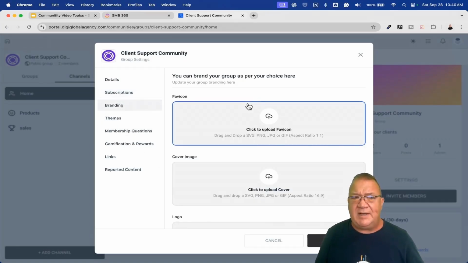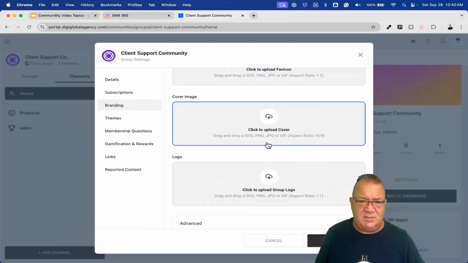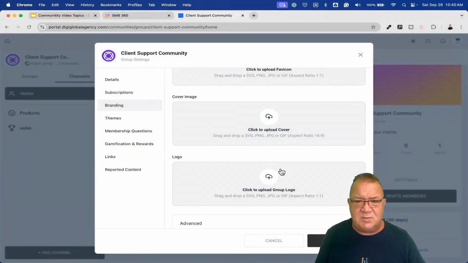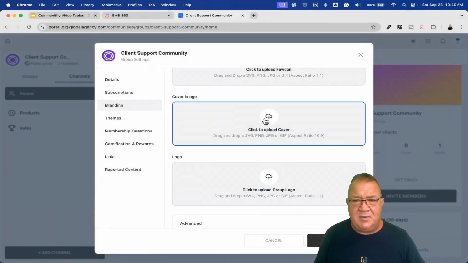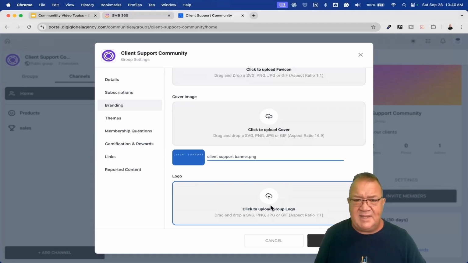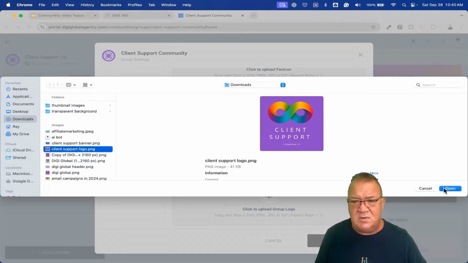Next, we're going to come over here to branding. Now, we could create the branding when we created the group, but this is a place where you can also come in and change that as well. Now, I wanted to show you what this looks like. So right now, I do have a cover. So I'm going to come over here and do a support banner and upload it. Oh, it doesn't look like it took. So we got that, and I want to put this logo here.